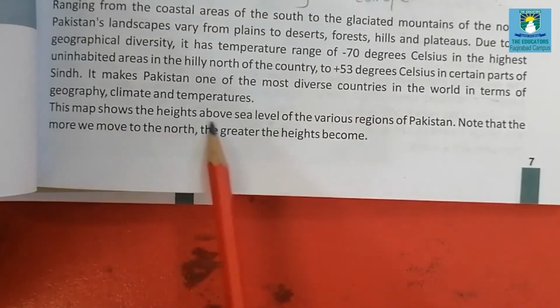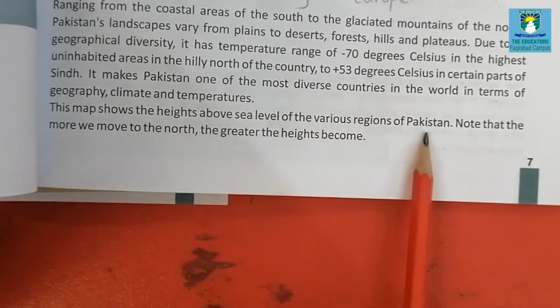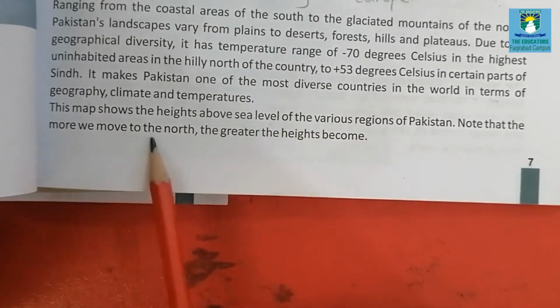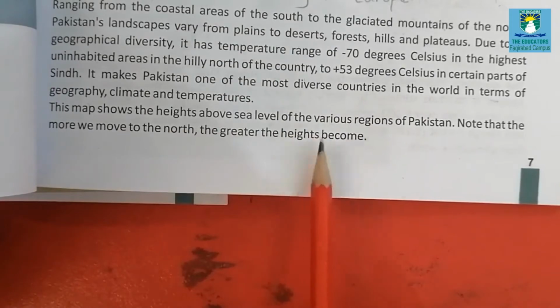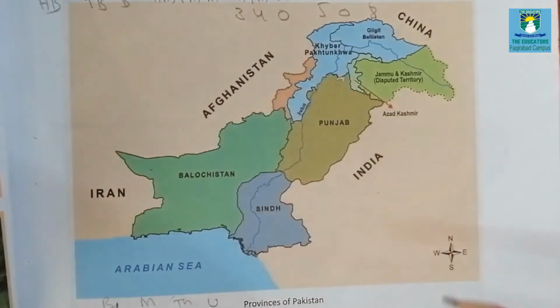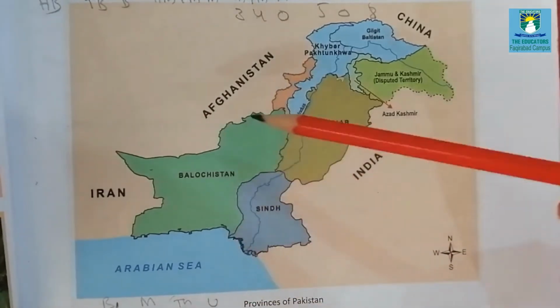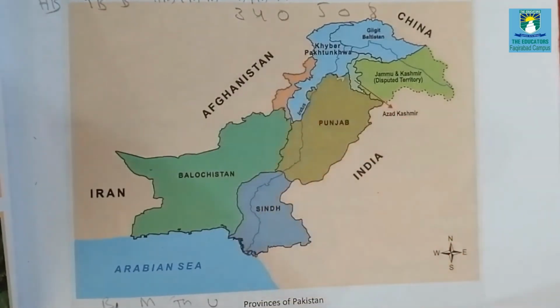This map shows the heights above the sea level of various regions of Pakistan. Note that the more we move to the north, the greater the heights become. Now look at the picture. It means that when we go toward the north side, it means upper. As we go higher and higher, at more height, the temperature becomes low.